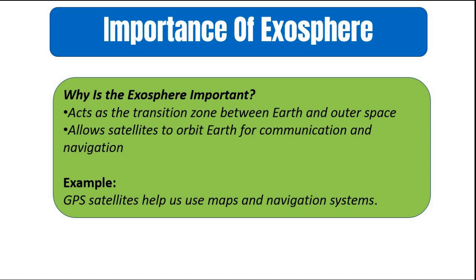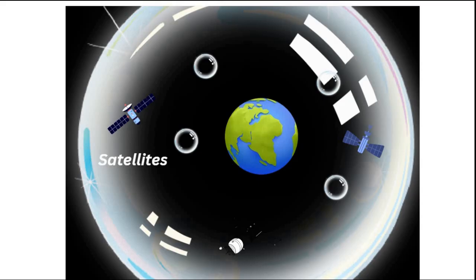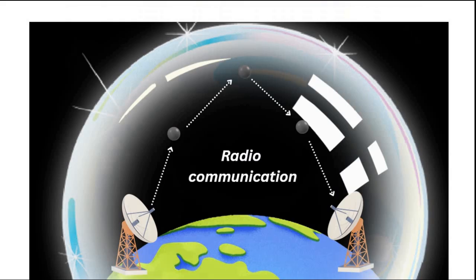So this zone acts as a transition zone between the outer space, indefinite space, and Earth. And most of the satellite communications happen in exosphere. So radar communications in thermosphere and satellite communications in exosphere.